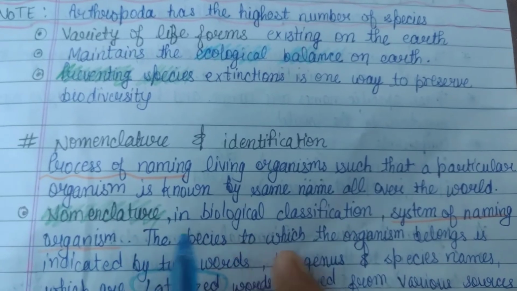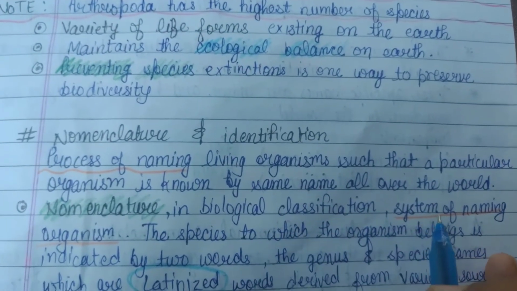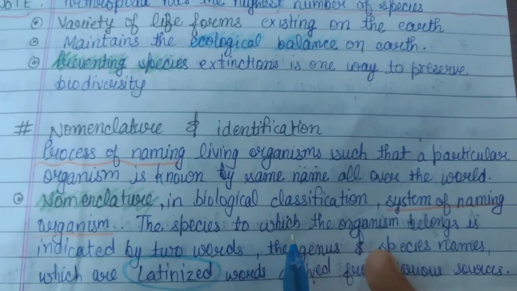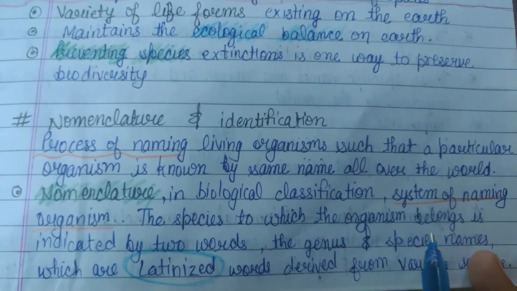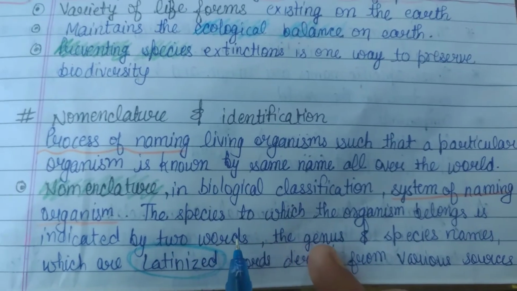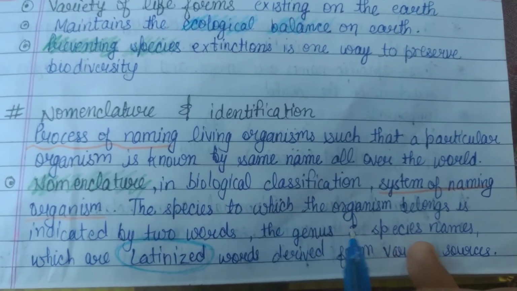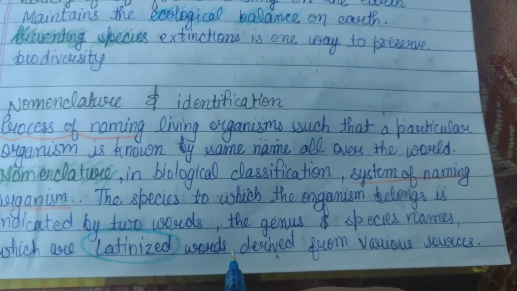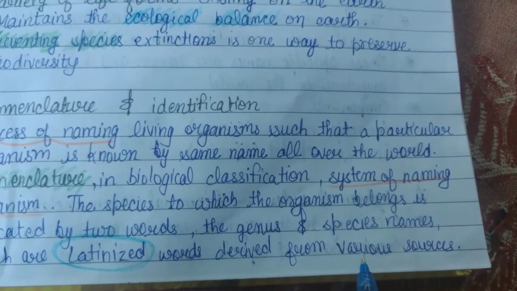Here, nomenclature in biological classification is the system of naming organisms. The species to which the organism belongs is indicated by two words, the genus and species names, which are Latinized words derived from various sources.